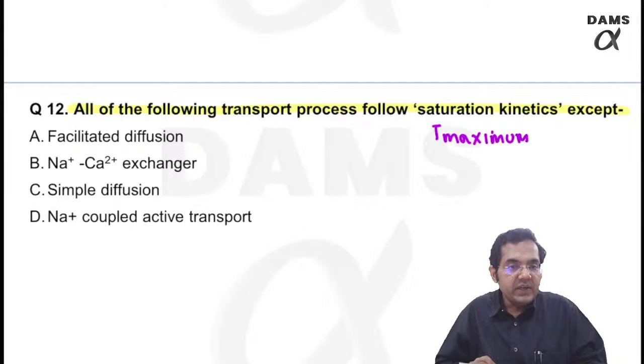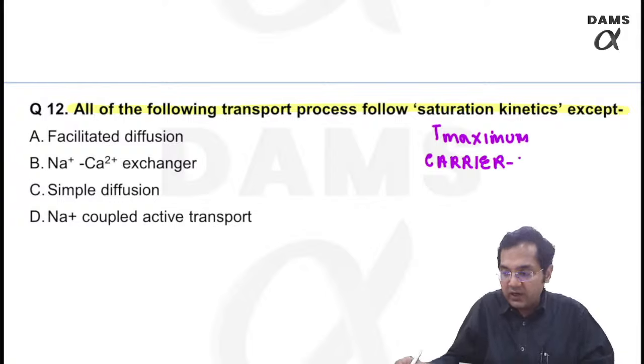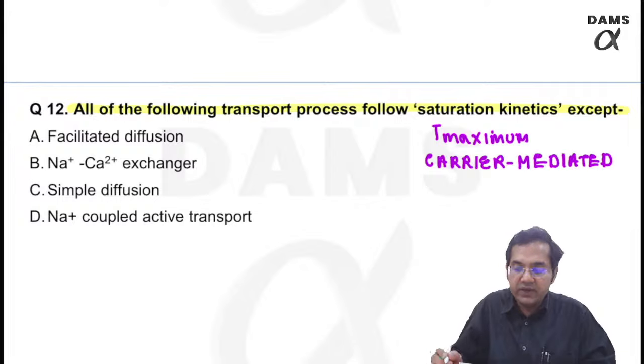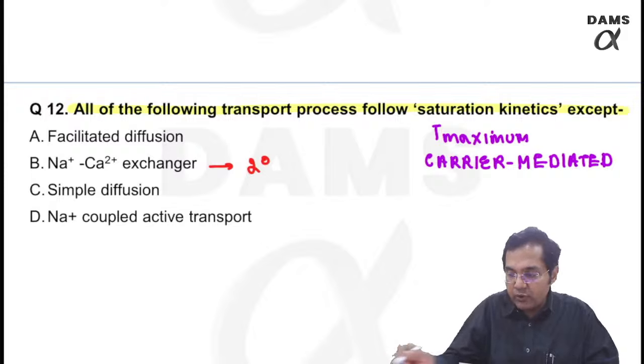So remember, any process which is carrier mediated will always show a transport maximum when all the carriers get saturated. So facilitated diffusion is going to show. Sodium calcium exchanger is also going to show because it's an example of secondary active transport.